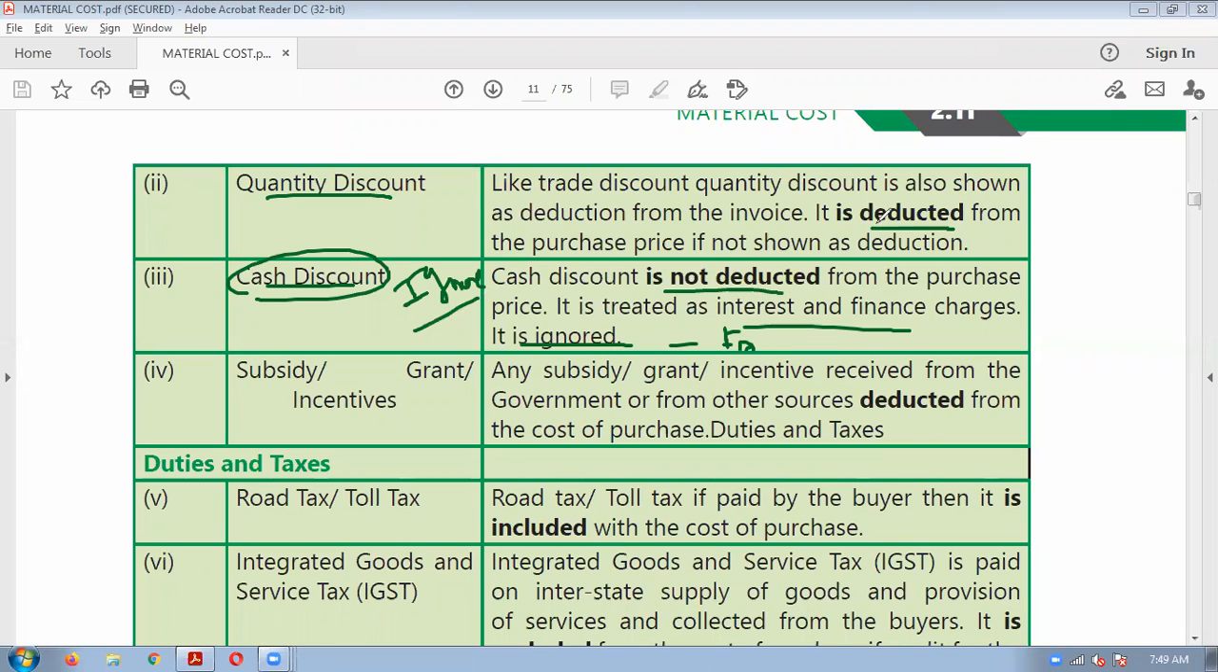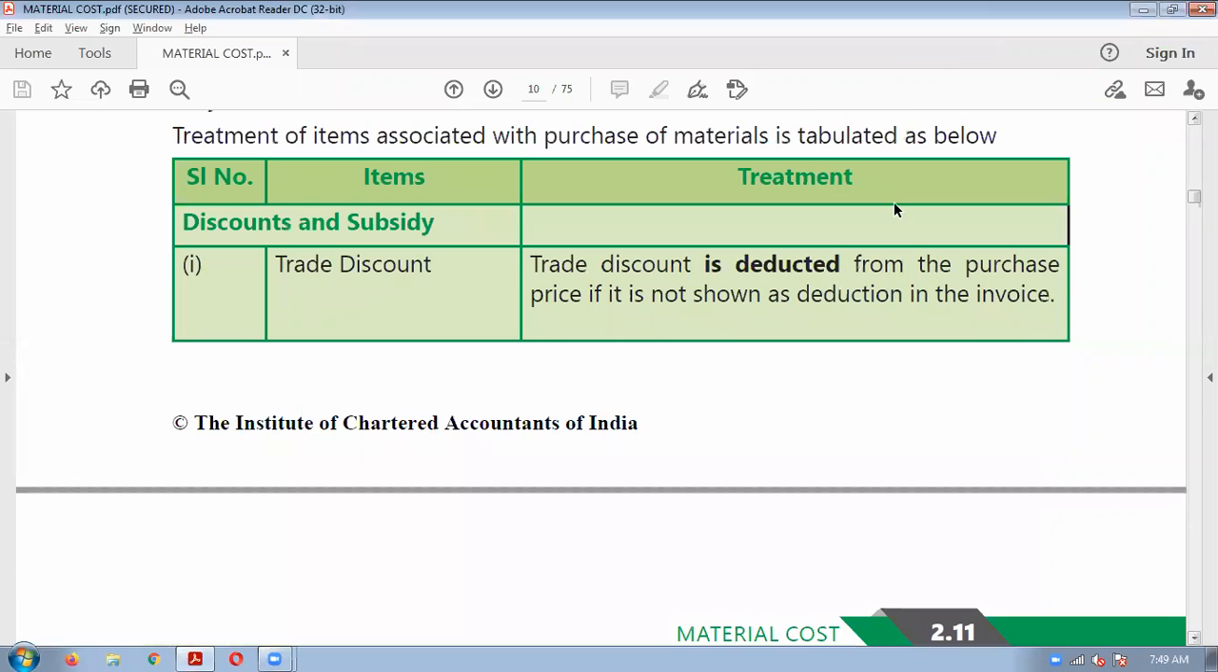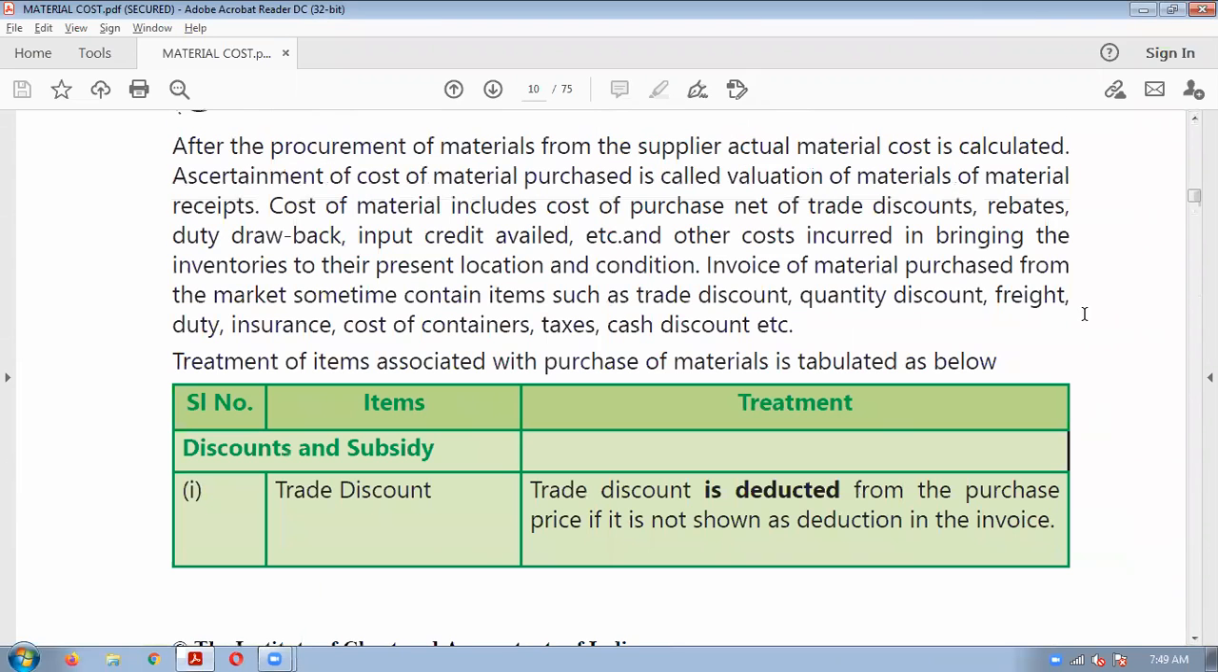So trade discount, see here, we will make the chart. We can understand it like this. First basic point will be your cost of purchase. That is the amount, invoice price, you can say cost of purchase or invoice price.